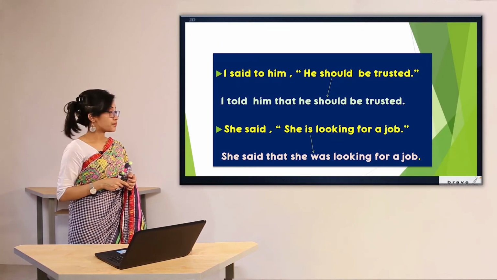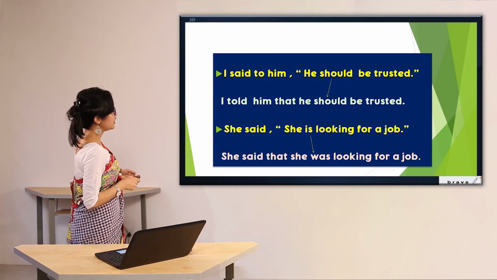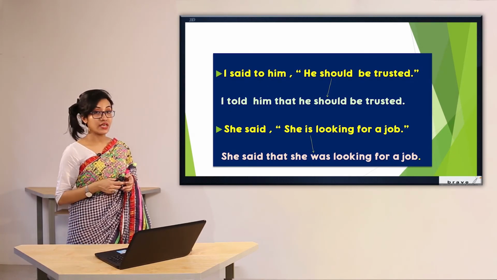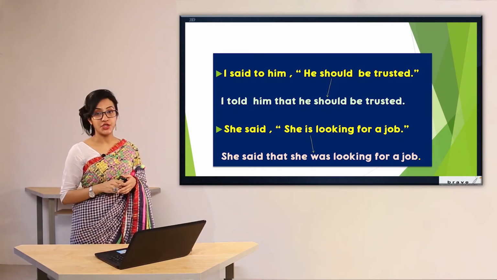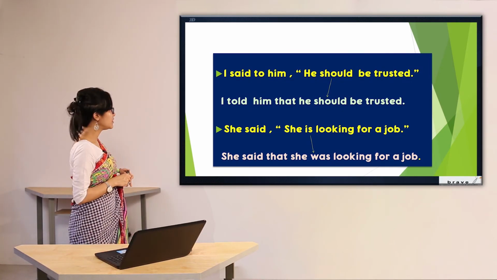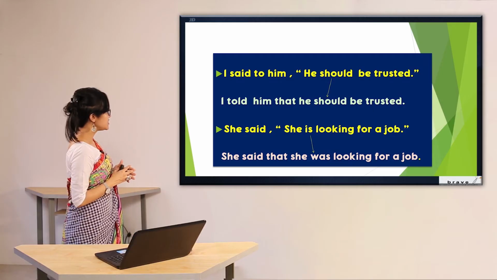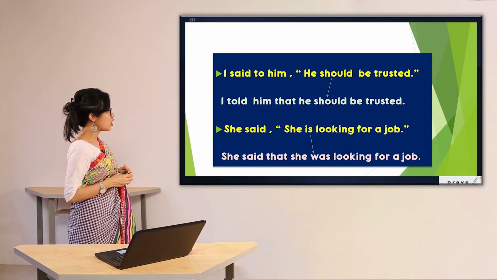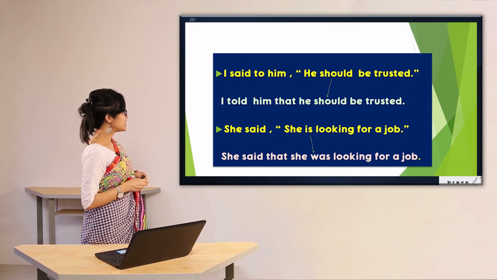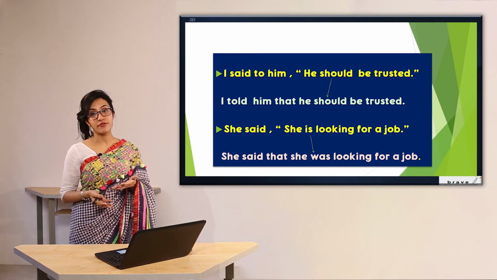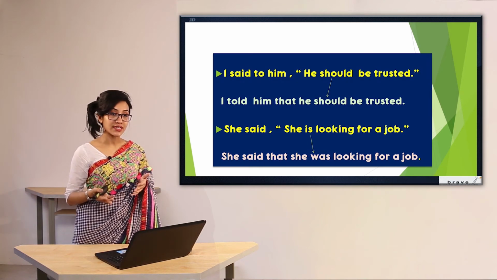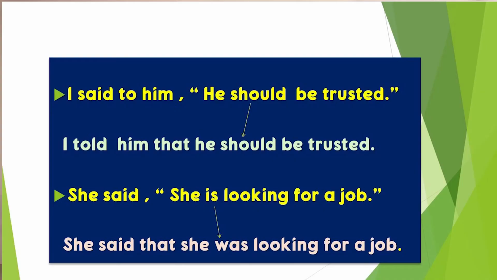Now let's look at this one. I said to him, "He should be trusted." In case of should, do not change it. As you can see in the example, I told him that he should be trusted. So should has remained unchanged. In the second one, she said, "She is looking for a job." The answer is, she said that she was looking for a job. It was in present continuous tense, and for that reason we have changed it into past continuous, she was.